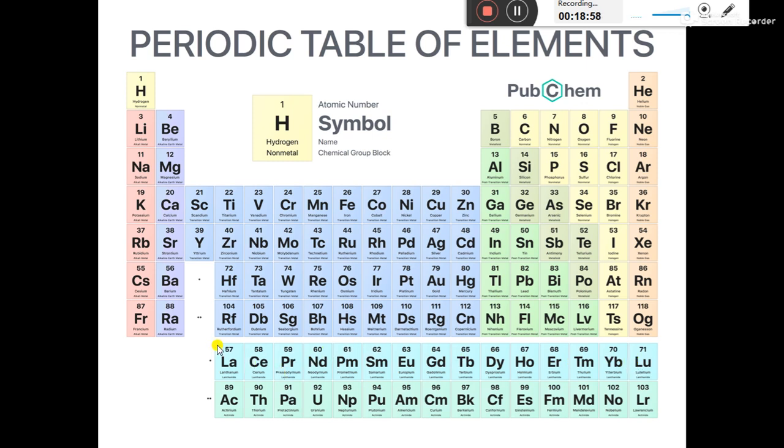That's why the whole series from lanthanum to lutetium is kept under a single group, so that it is maintained that the properties of the elements in the same group are the same. In the same way, from atomic number 89 to 103, elements in the same period have the same properties, while generally if they have the same property, they should be elements of the same group. That's why the whole series is kept under a single group.